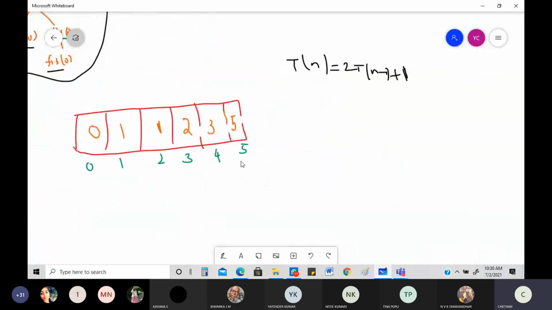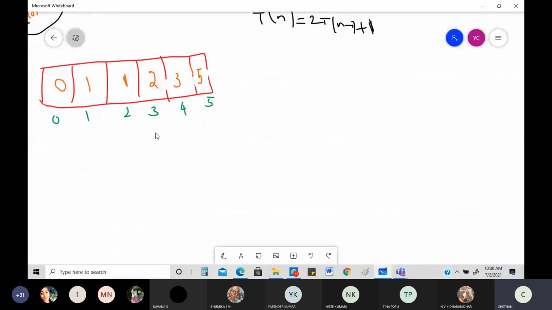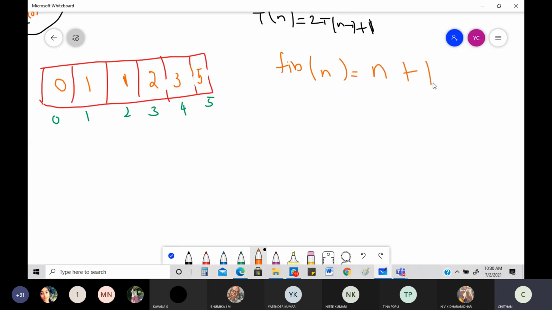But when you go for an array like this, how many calls do you have? You don't have to do everything. You have to do only as many calls as you get. See, 0 and 1 are already there. You are going to figure out the number of calls. Fibonacci of n will be done in n plus 1 calls. What is n you took? 5.